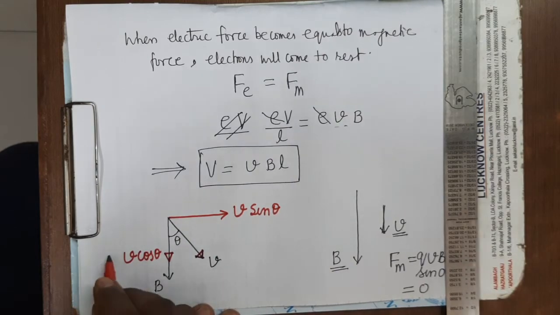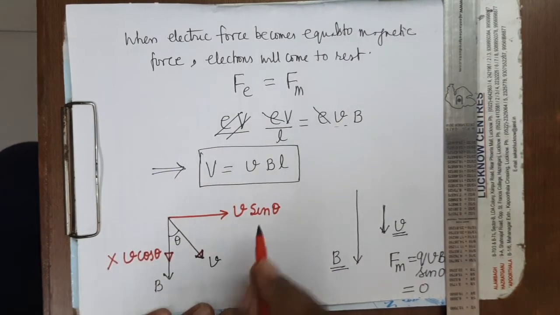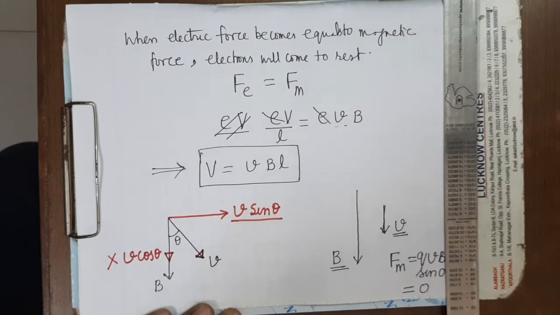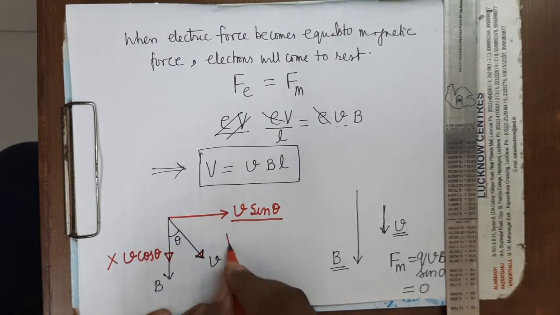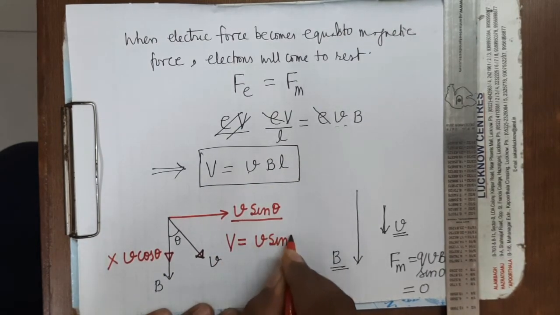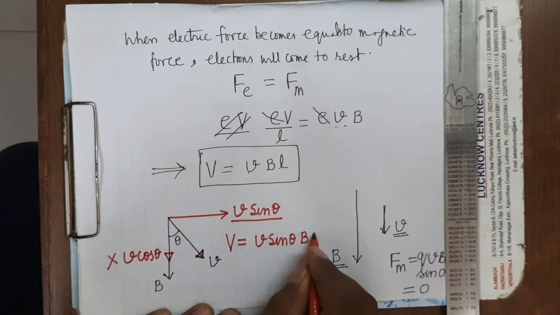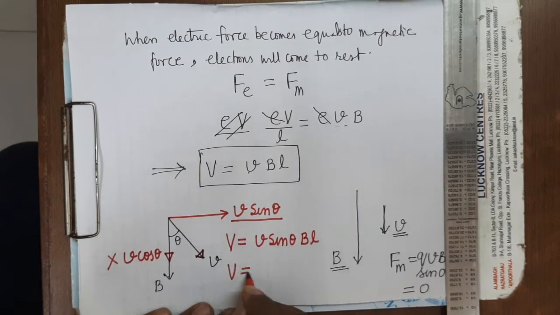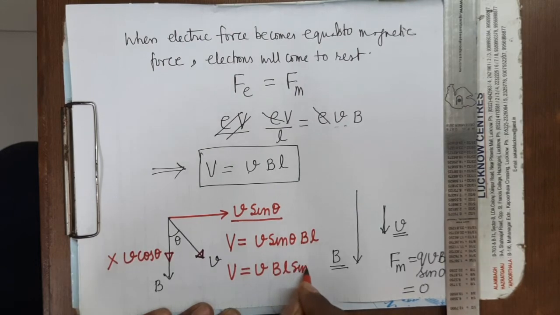So because of V cos theta, no EMF will be induced. EMF will be induced because of V sin theta. So what will be the induced EMF? In place of small v, you will take V sin theta into B into L. That is, the EMF equals vBL sin theta. This will be the formula.